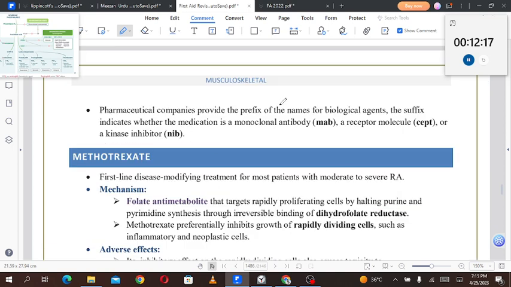Pharmaceutical companies provide the prefix for the name of the biological agents. The suffix indicates whether the medication is a monoclonal antibody, for example mab, or a receptor molecule, that is cept, or a kinase inhibitor, for example nib, and if it is a chimeric antibody, it is ximab. For example, infliximab is a chimeric antibody, but mab is basically for monoclonal antibody. So remember this, and then there will be a very horrible table in UWorld, which we'll see when it comes in the UWorld sessions.